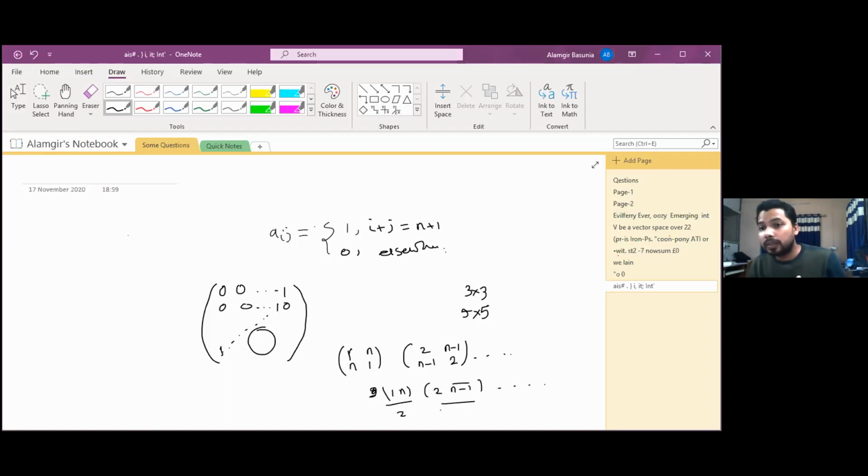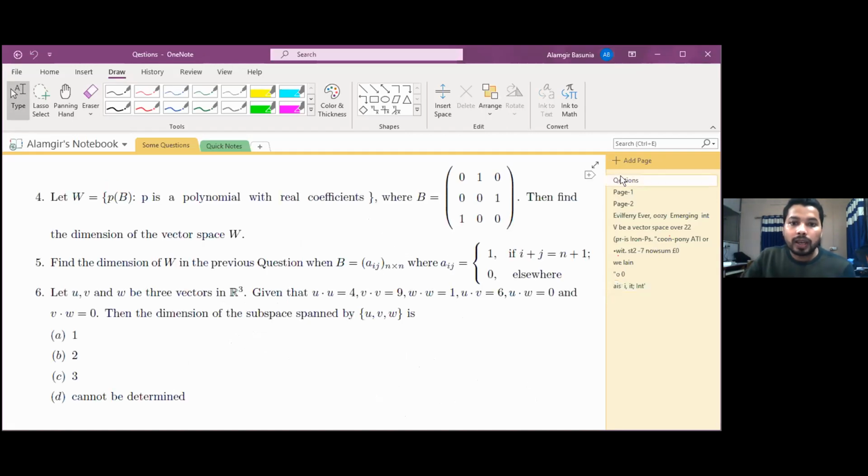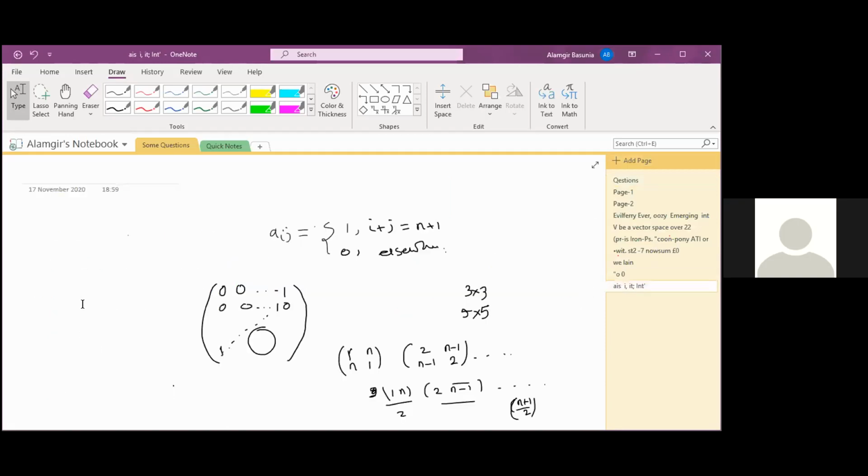In the case when n is odd, one single element n plus 1 by 2 may come. I mean, in the case of 5, 3 goes to 3. One cycle of length 1 will come, and otherwise all are cycles of length 2. Then the LCM of 2, 2, 2 we shall get 2, and that means in that case, what is the question actually? A_ij, that means B square is equal to what we shall get here?